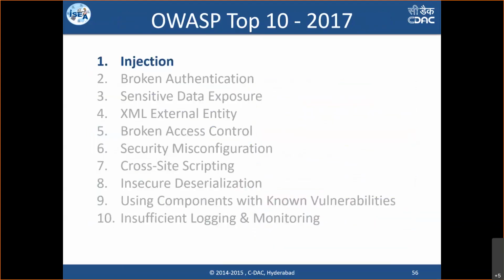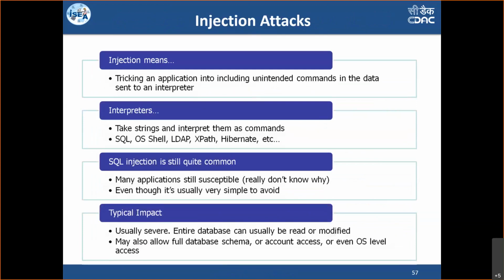So let us go towards each of these vulnerabilities. Injection. As I said, injection. It's about tricking an application into including unintended commands into the data sent to the interpreter. So an application is there which is actually intended to accept a username. But if somebody is trying to enter a single quote or is trying to enter a program over there instead of a username, the application should actually stop him. But it is not doing that. That's the current problem today.